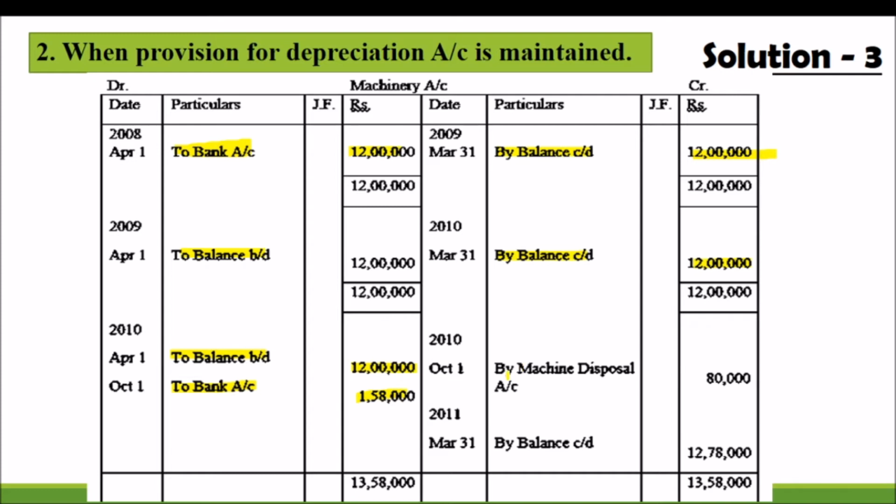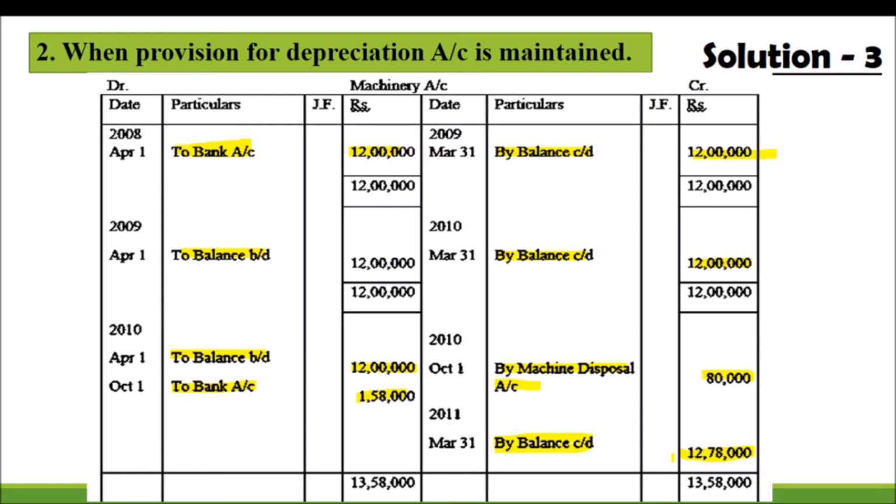First asset means the part of that asset which is being sold, to the machinery disposal account, 80,000. And after the disposal of that part of the asset, the remaining amount in the machinery account is 12,78,000.